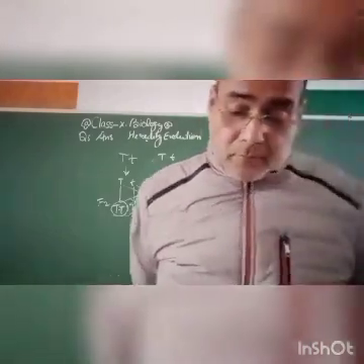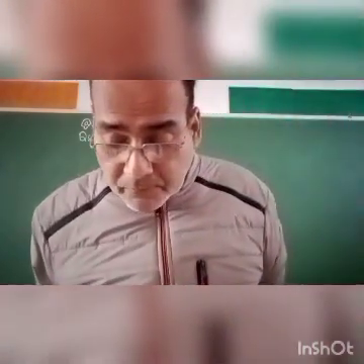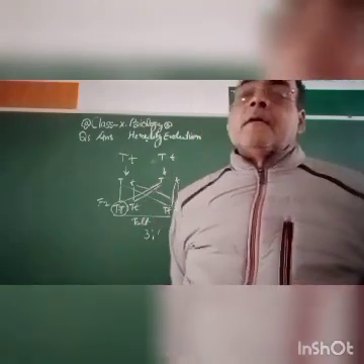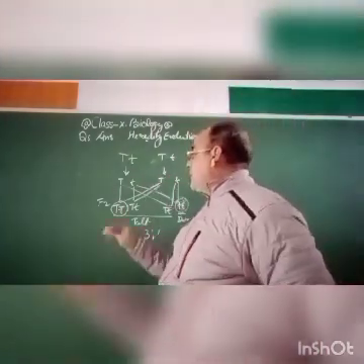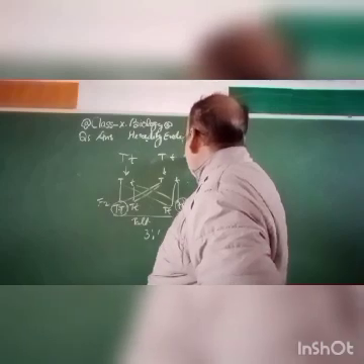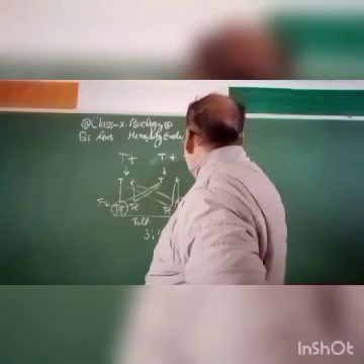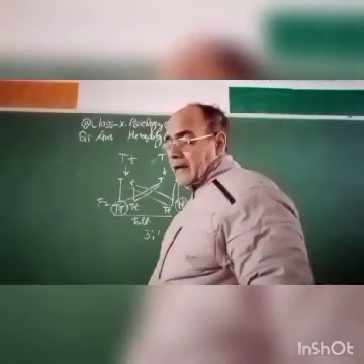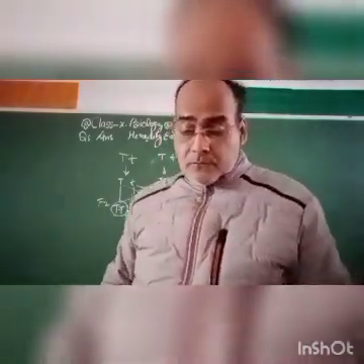Question number 24. How many blood groups can be found in humans? So 4 blood groups can be found in humans, and they are A, B, AB and O.